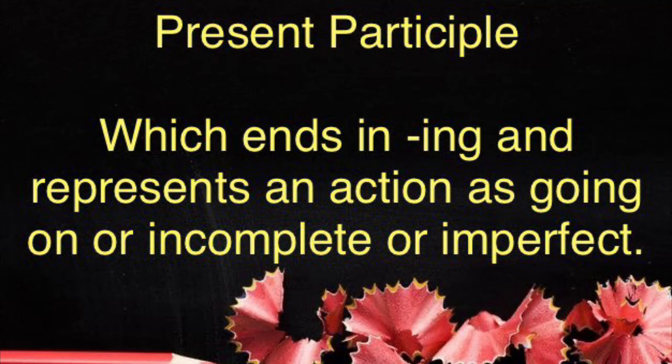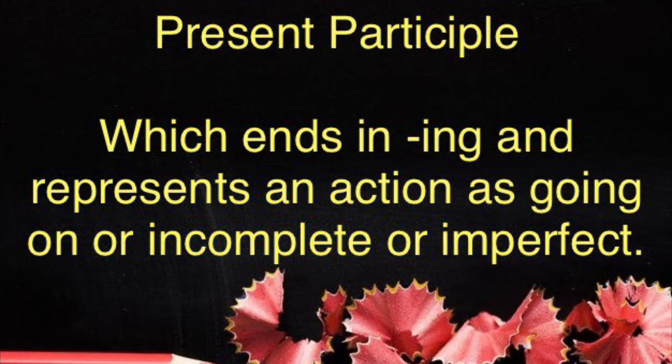And what does present participle represent? It represents an action as going on, and incomplete, and imperfect. Whenever we are going to use present participle, it means we are talking about the action which is going on, either the action is running and not yet complete.